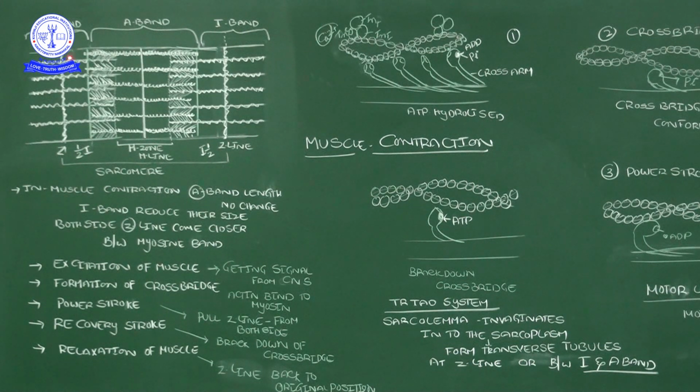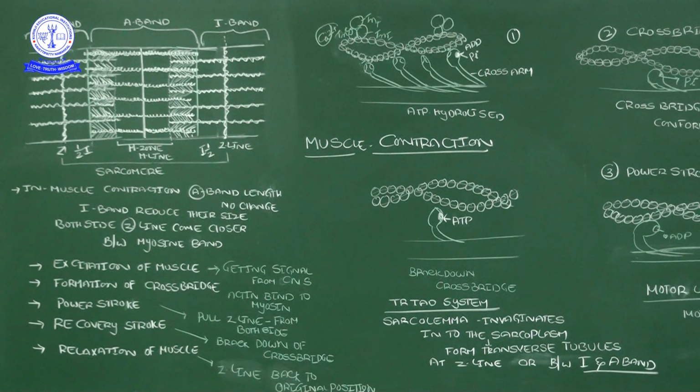The light band we call the I band, and the dark band we call the A band. Other names you also know: the I band is called isotropic and the A band anisotropic; or the I band is the light band and the A band the dark band; or the I band is the actin filament, and the dark band is made up of myosin. It is based on which protein structures are present in those bands, A and I. Okay, I is actin filament, A is myosin.